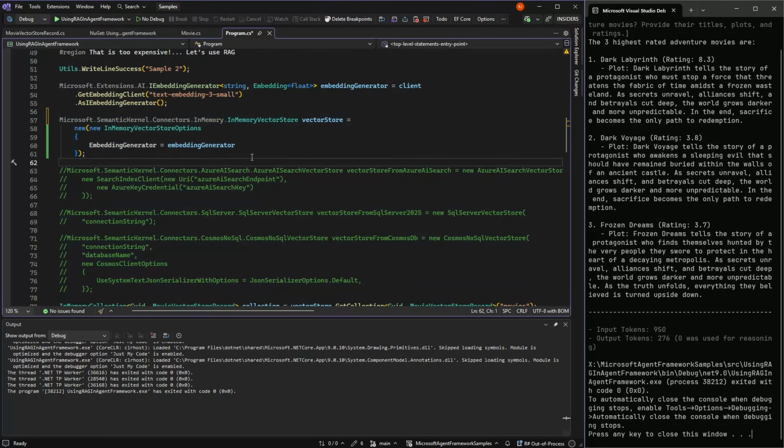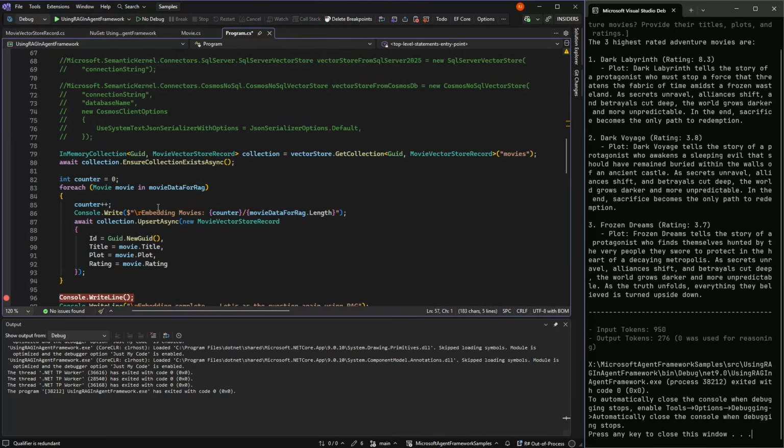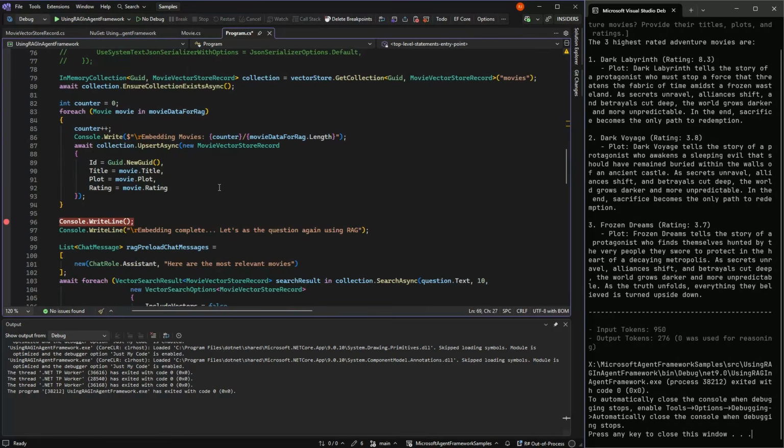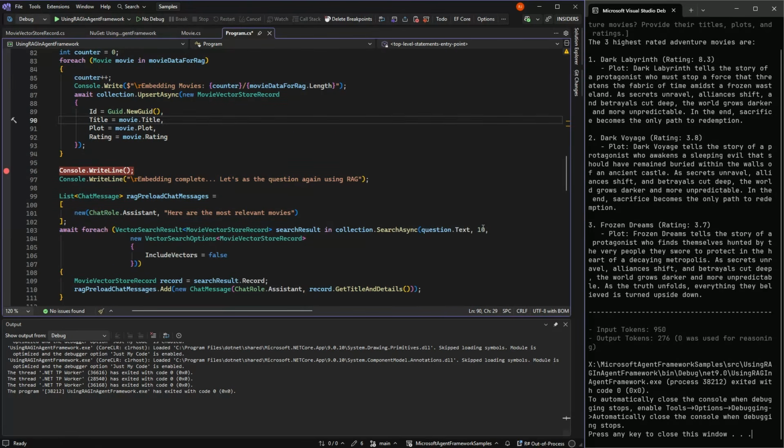So we get our vectors stored right now in memory, but just as easily with the same code in SQL Server, Cosmos, Azure, or any of the others. I think there's like 10 or 15 different. But if we do it that way and search for it, we will see that the quality of our search will not be the same unless we actually take out 100 and then defeat the purpose.